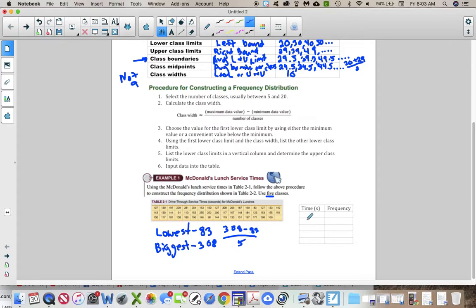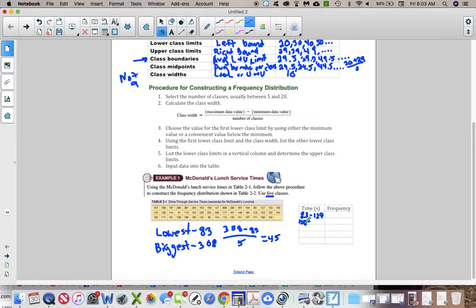45. Okay, so let's go ahead and start with, even though it's not a nice number, let's start with 83. Okay, 83 is going to be my first number here. Now, if I add 45 to that, so my class width is going to be 45. If I add 45 to 83, that is 128. 128, since we're talking class width is from here to here and not from here to here. So class width, we're going 83 to 128 down there. All right, that means this one has to be 127.